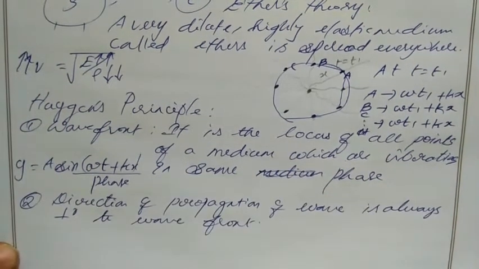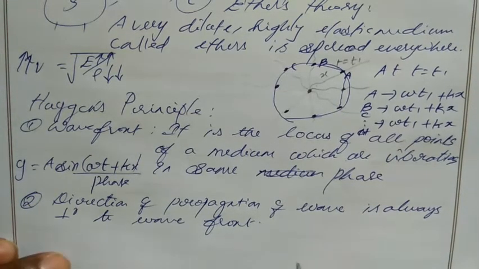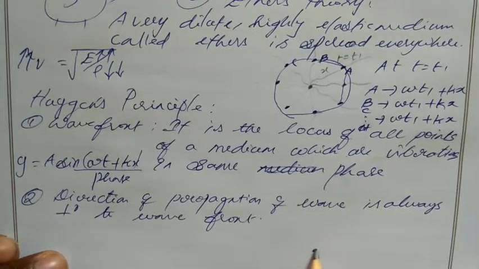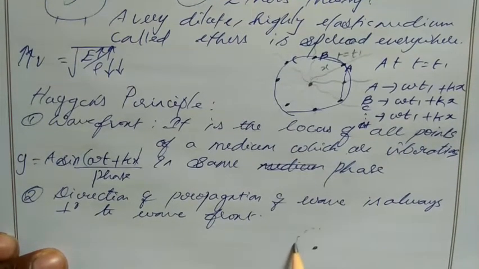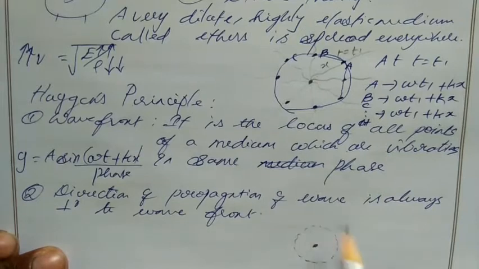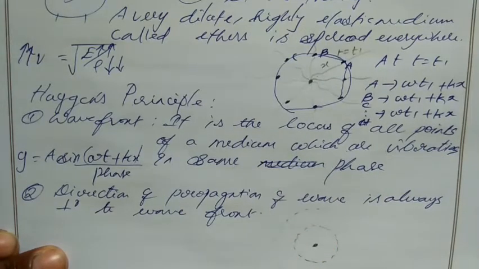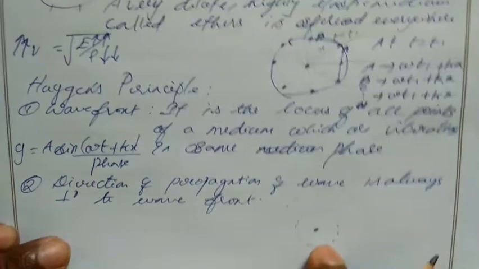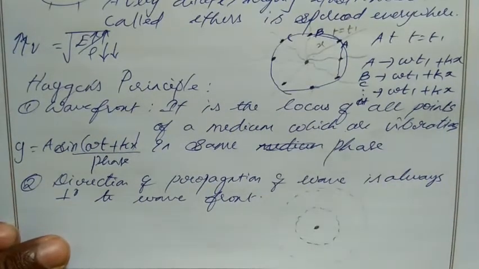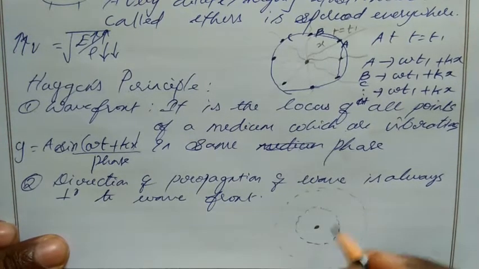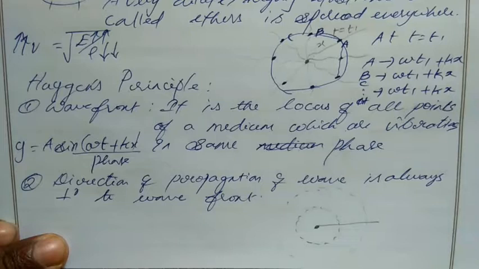The next point: the direction of propagation of a wave is always perpendicular to the wavefront. So we have a point source which produces a spherical wave, a sphere shape of wave, and the direction of propagation of this wave from the point source is always perpendicular to the wavefront.